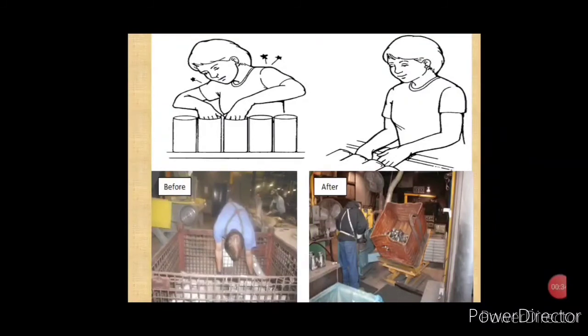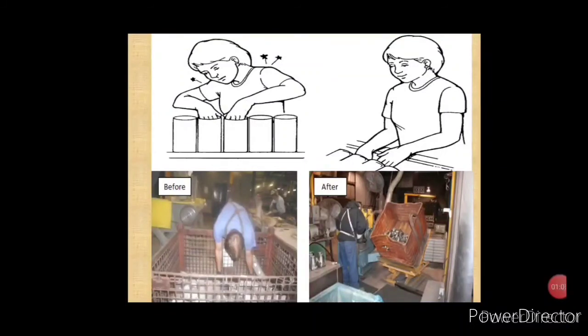So you can see it's only slight changes, but the risk of the manual handling activity has reduced by these modifications. So these types of changes can be made in the workplace in order to reduce the risk. If any heavy or frequently used items are there, they may be kept at a height of say 0.5 to 1.5 meter from the ground, because the handling capacity is maximum and the load is just above the waist.